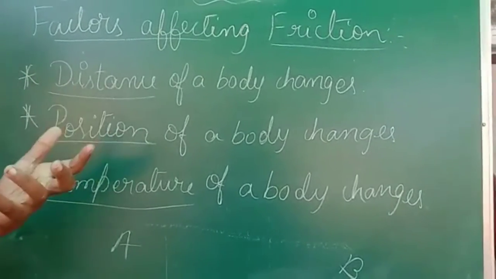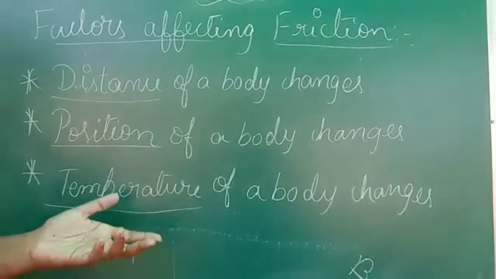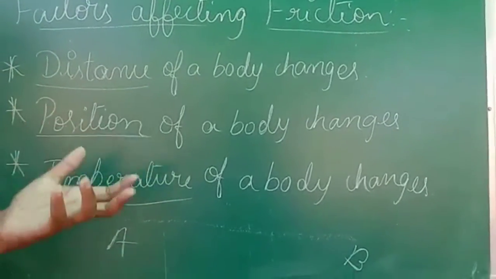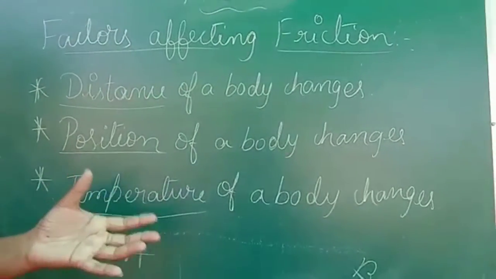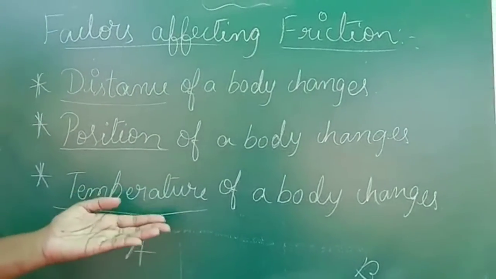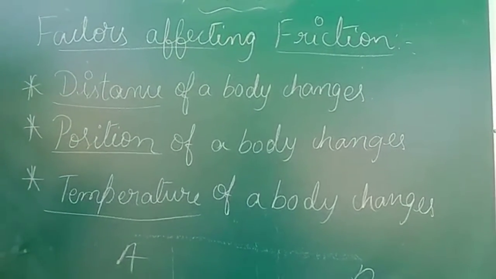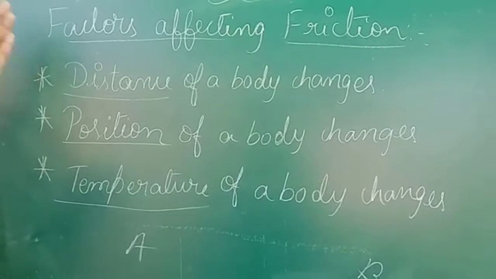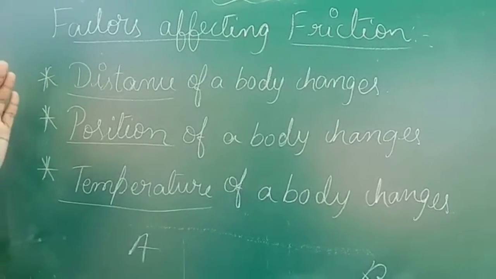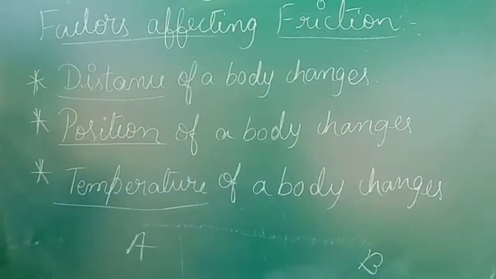Similarly, the mobile phones also. If you use a mobile phone for a long time, or if you keep the mobile phone on charging for a long time, then what happens? Friction is created inside the mobile phone and the mobile phone's surface becomes very hot. Okay, so that is also one of the factors affecting friction. So I repeat, factors affecting friction, there are three different factors. One is distance of the body changes, one more is position of the body changes, and the last one is temperature of the body changes.